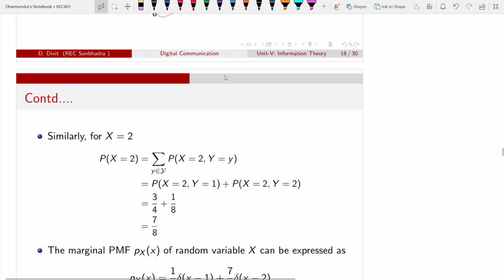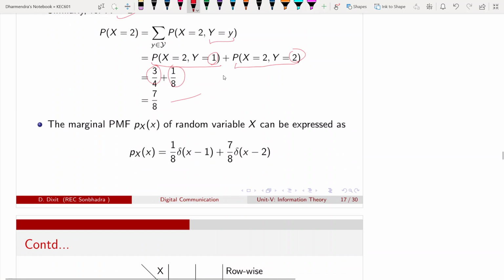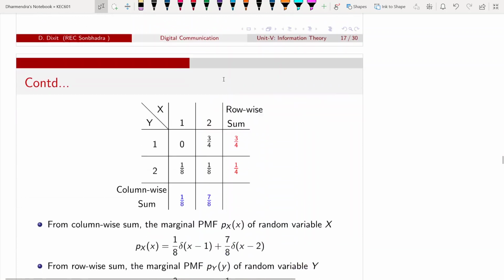Similarly, for x equal to 2, that is fixed, then I have to vary y. Y takes value 1 and 2. So now we have this joint probability, and this joint probability. From the table we can obtain these two joint probabilities, and the sum I will get is 7 by 8. So the marginal probability mass function of the random variable can be written as 1 by 8 when x equal to 1, 7 by 8 when x equal to 2. So this can be written mathematically.